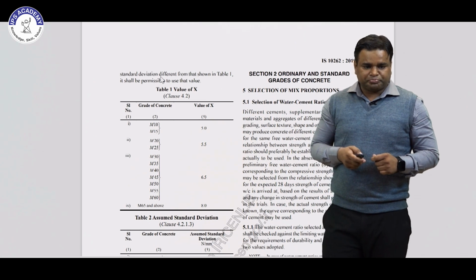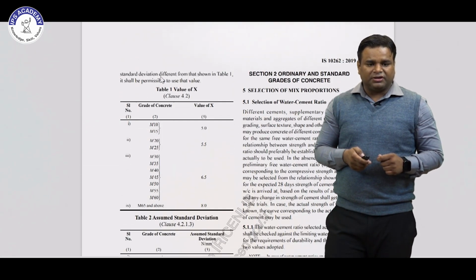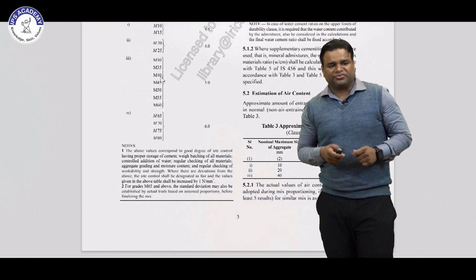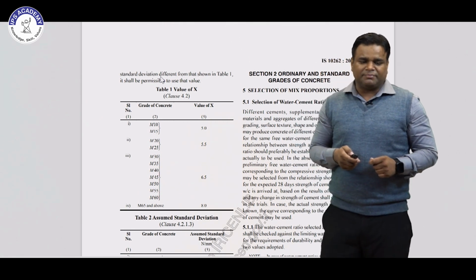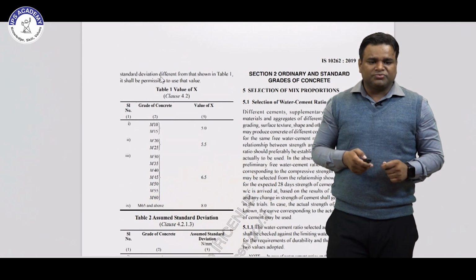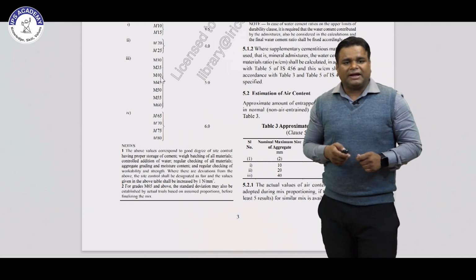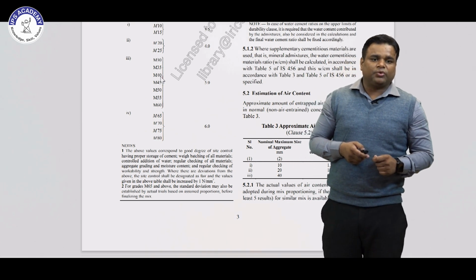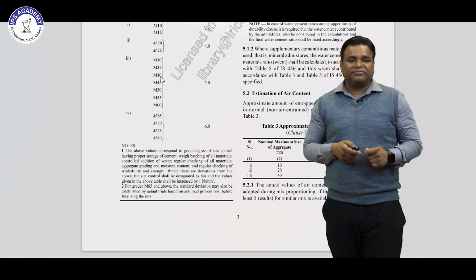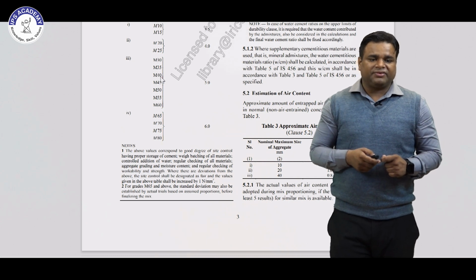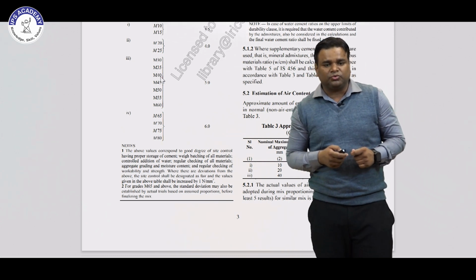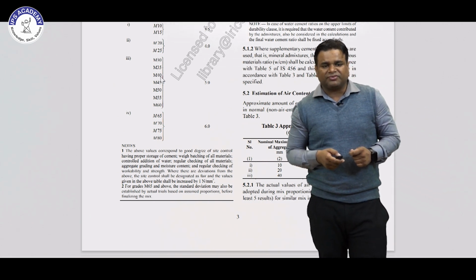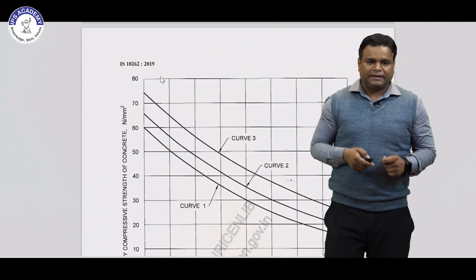This is the assumed standard deviation for the characteristic compressive strength. When you are calculating the target mean strength, these are some assumed standard deviations for the different types of mix. For M10 to M15, 3.5; M20 to M25, 4; and above M60, M65 to M80, it is 6. So these are some standard deviation values to calculate the target mean strength.